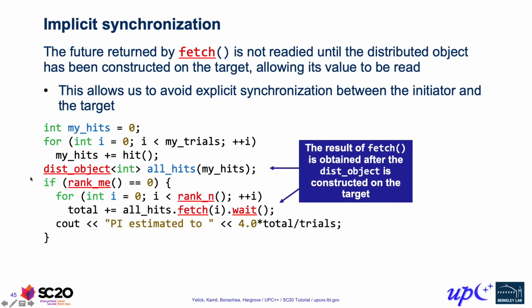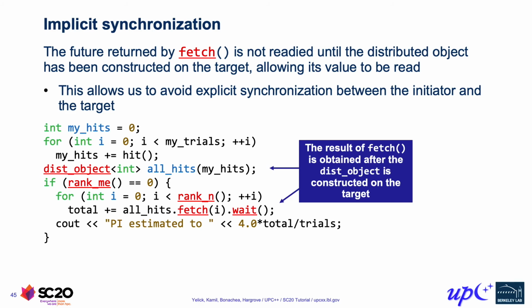And now we don't need explicit synchronization between the trials happening and rank 0 going on and fetching each of the pieces. If rank 0 happens to try to fetch from process I before process I is done, that fetch will be deferred until the dist object is created on process I, in which case we'll get the right value as our result. Okay, so this demonstrates that the creation of a dist object and the fetch provide some implicit synchronization, and it does this without a symmetric heap, and without needing any sort of communication upon the creation.